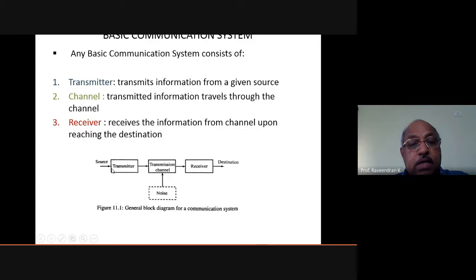That's why we have the transmitter, the transmission channel, and the receiver. On the transmission channel, we have noise; disturbance may appear. So this is the basic general block diagram of a communication system. The transmitter transmits the information from a given source, the transmitted information travels through the channel, then the receiver receives the information from the channel upon reaching the destination point.